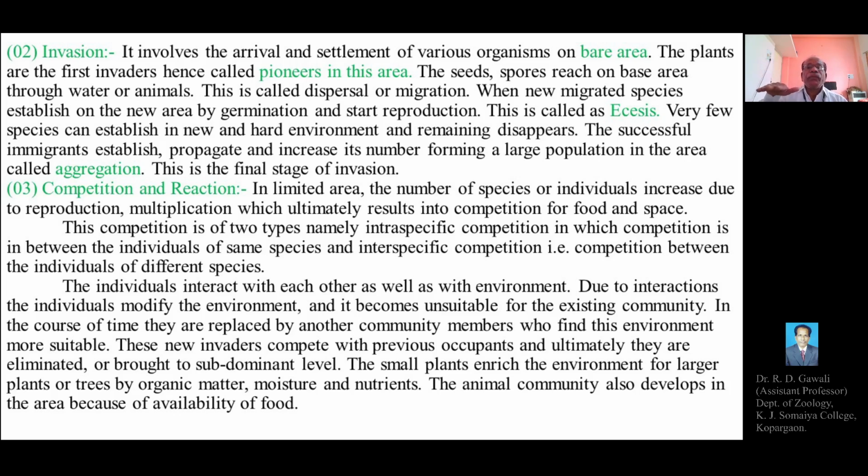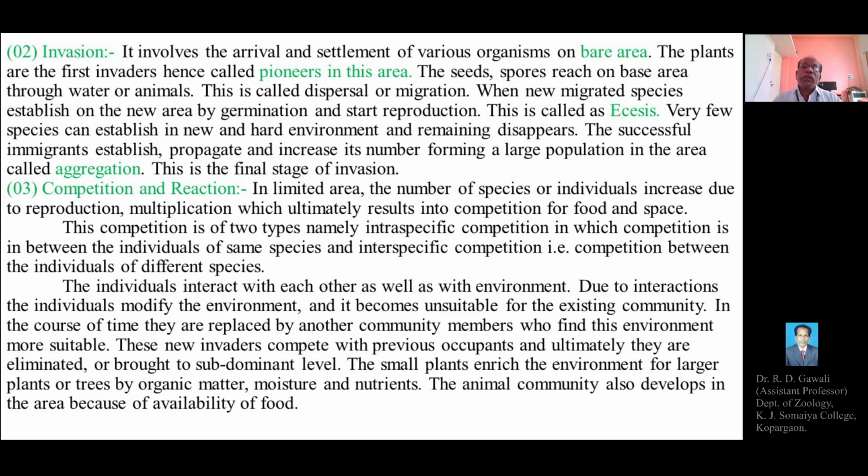Bare land can be a totally new site or region, or a region where there was a previous or old community.